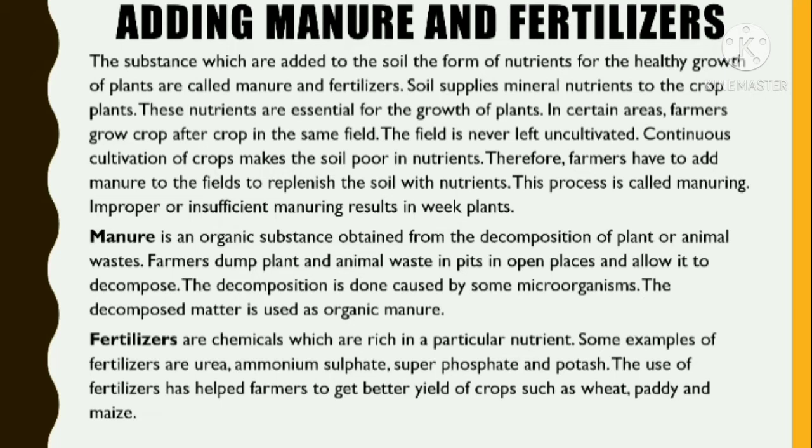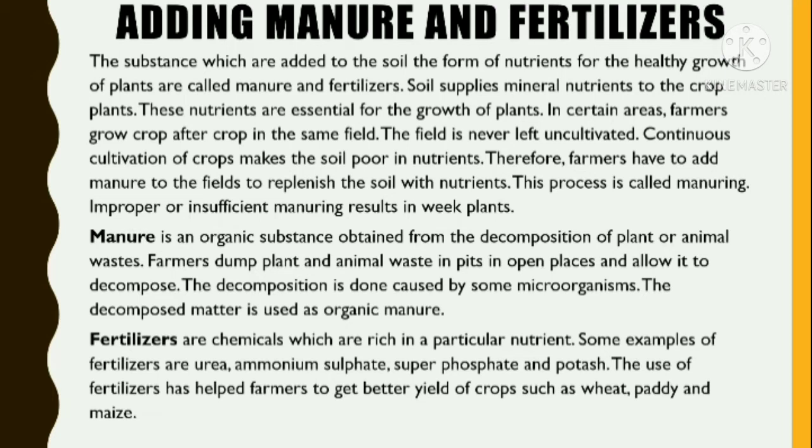Manure is an organic substance obtained from the decomposition of plant or animal waste. Farmers dump plant and animal waste in pits in open places to allow it to decompose. The decomposition is caused by some microorganisms. The decomposed matter is used as organic manure, whereas fertilizers are some chemicals which are prepared in laboratories. These are rich in a particular nutrient.